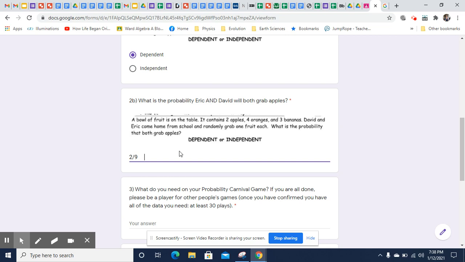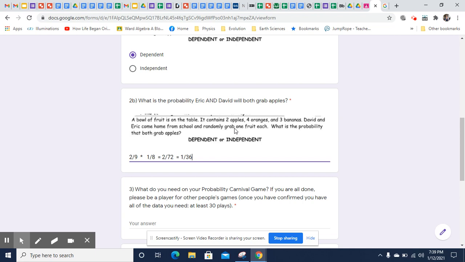And the other one has a, well, if there were 2, now there's 1. So if one person got an apple, now there's 1 apple. And if one person got some fruit, now there's only 8 pieces of fruit left. So on the first round, it's 2 out of 9. Second round, it's 1 out of 8. And we are going to multiply these 2 fractions together. So that becomes 2 out of 72. That's the probability. And we can, of course, reduce that to 1 out of 36.